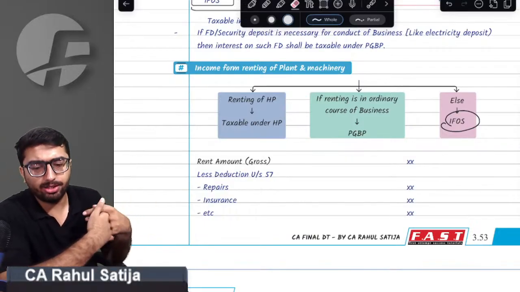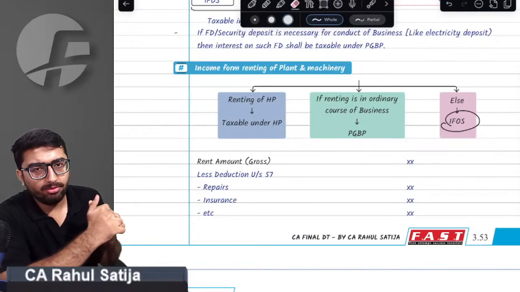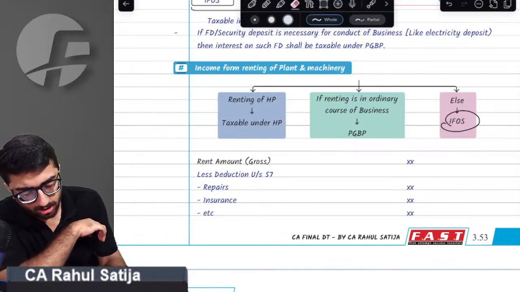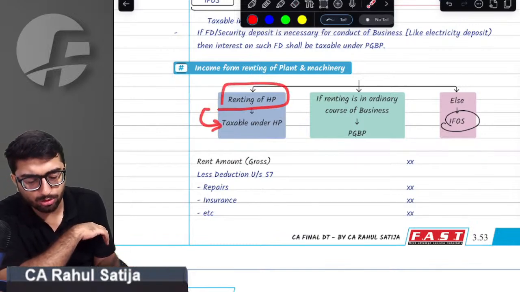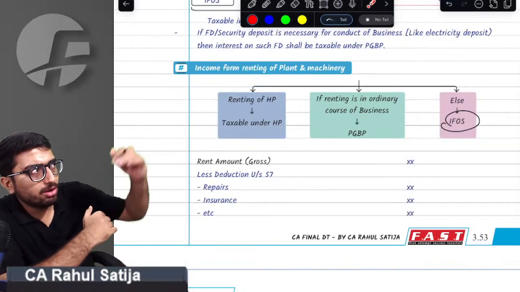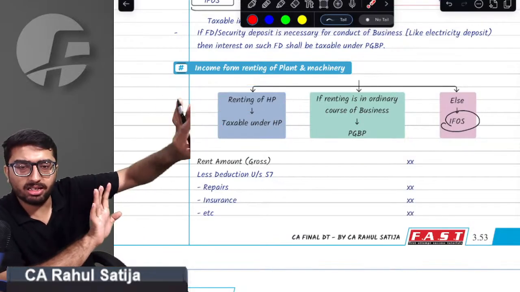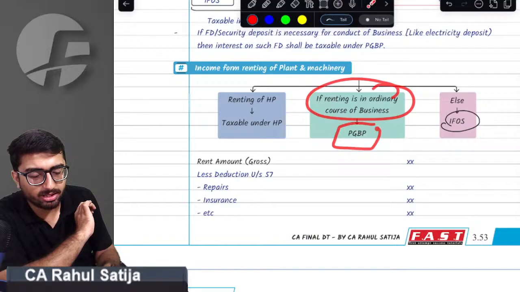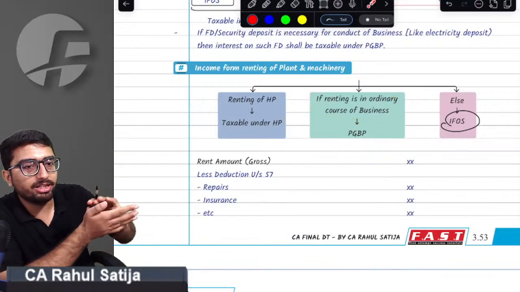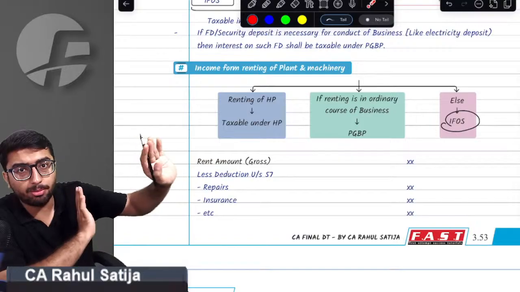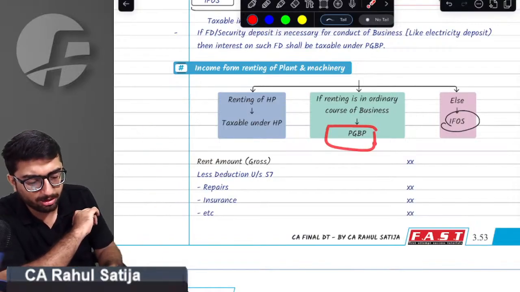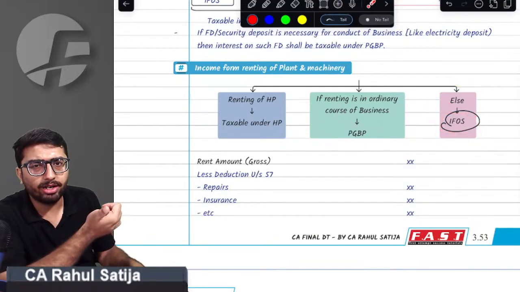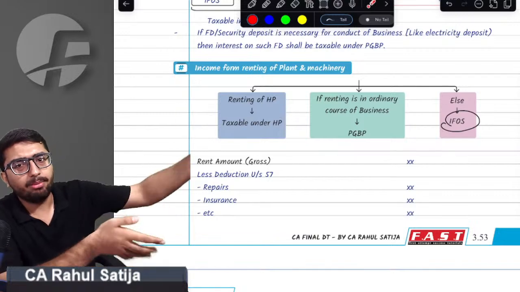Income from renting of plant and machinery. See, if income is on account of renting of house property, then it is always income from house property. If I am renting out house property, then whatever income I receive is income from house property only. If I am renting out plant and machinery or anything, even house property, in the ordinary course of business, it is PGBP. But if I am renting out anything elsewhere, not in the ordinary course of business and not house property, then it shall be considered as IFOS.